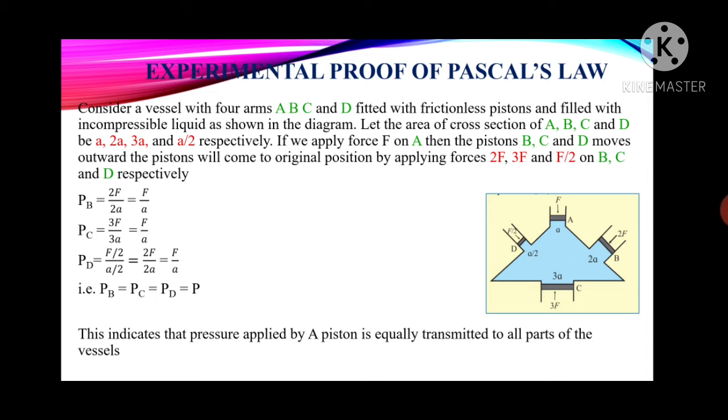F upon A. Similarly, we are going to find out the pressure at C and D. You can see that we get the same answer as we got for PB, right? So all 3 are F upon A. So this means the pressure at B, pressure at C and pressure at D is the same, right? This indicates that the pressure applied by a piston is equally transmitted to all the parts of the vessel.